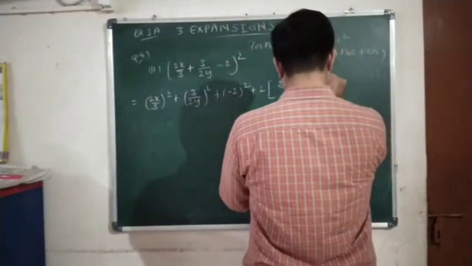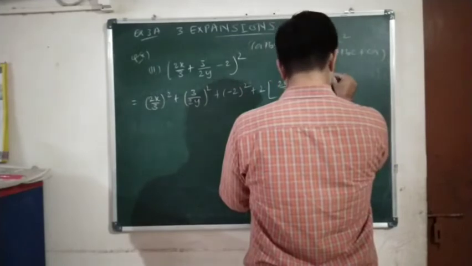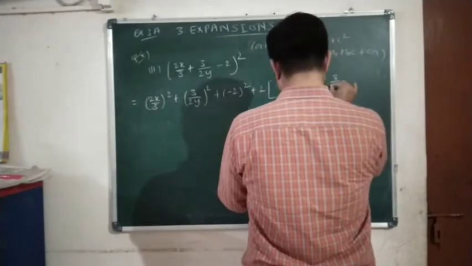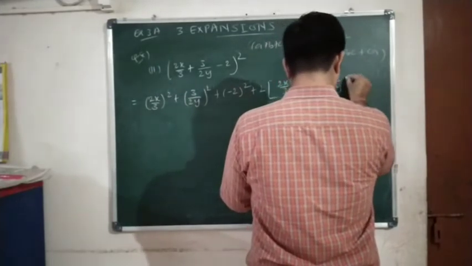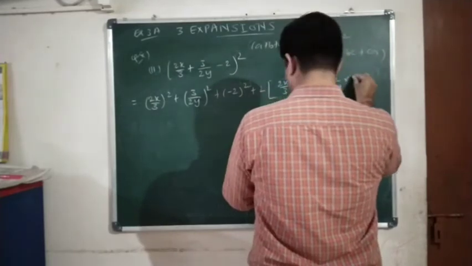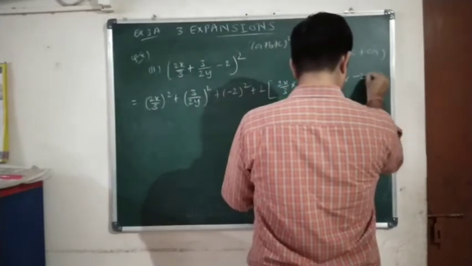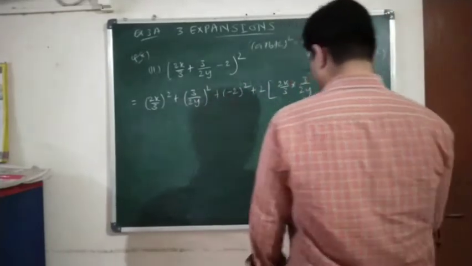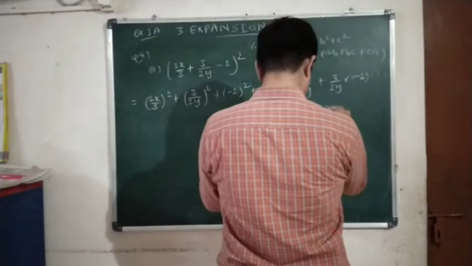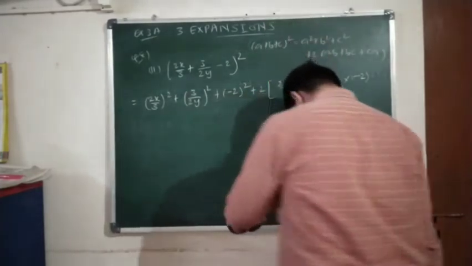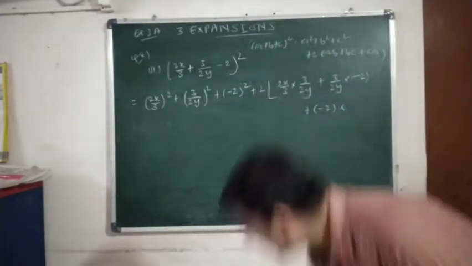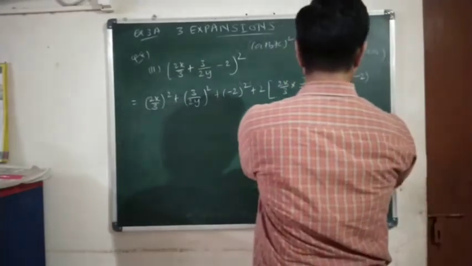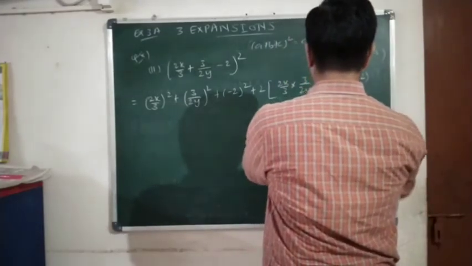Again plus b into c, so 3 upon 2y into minus 2, clear, plus c into a, minus 2 into 2x upon 3.